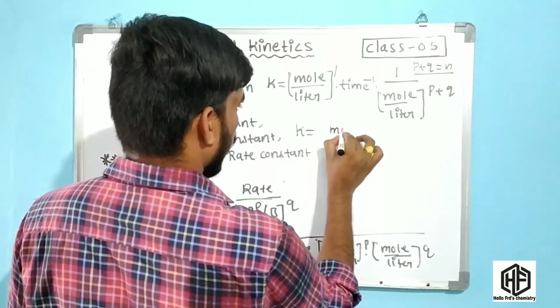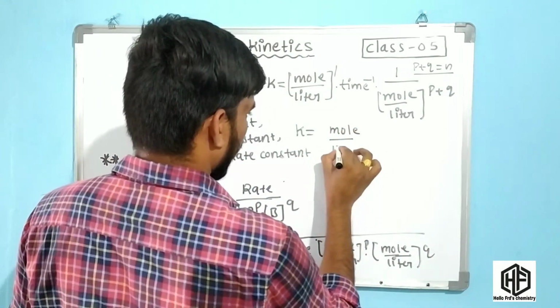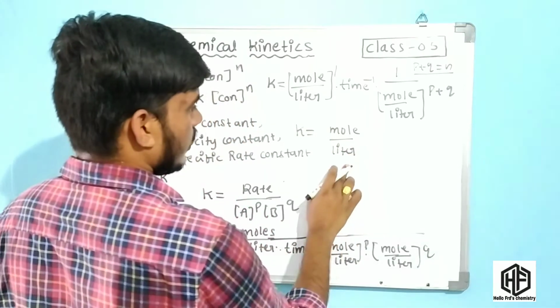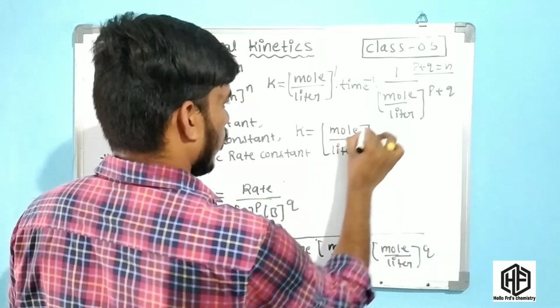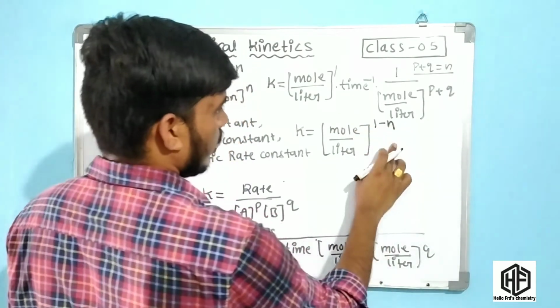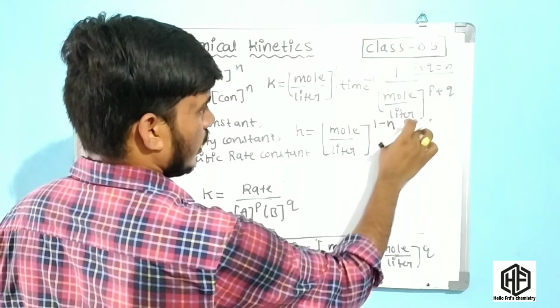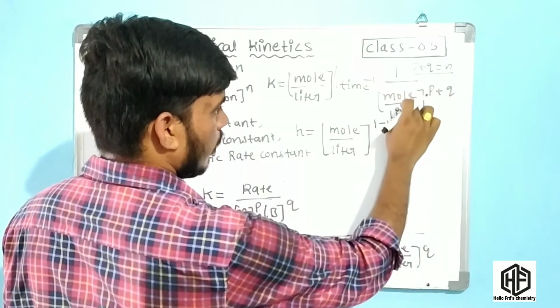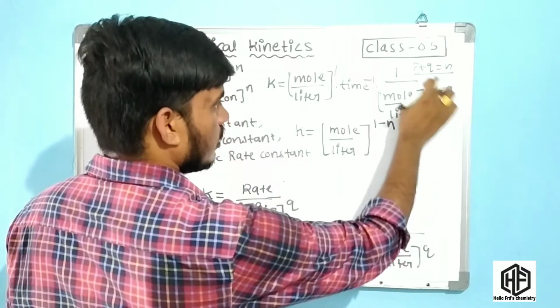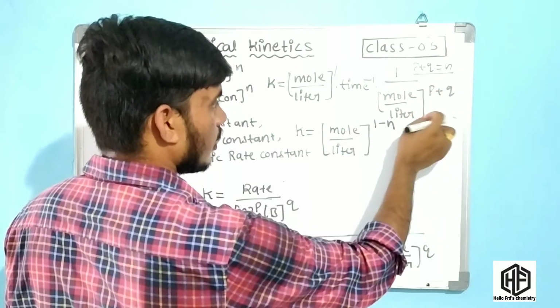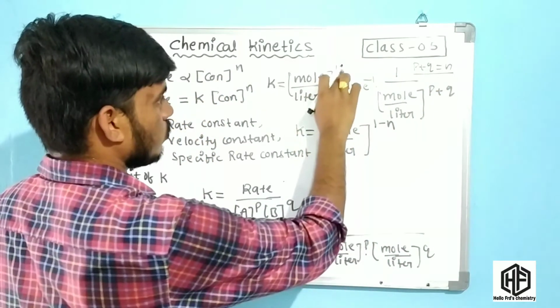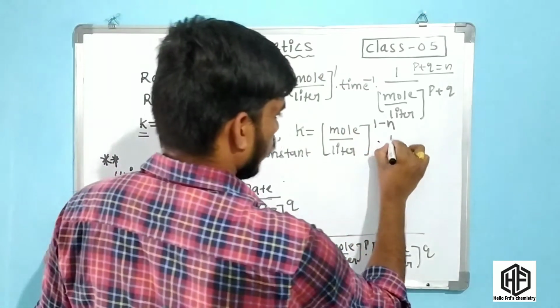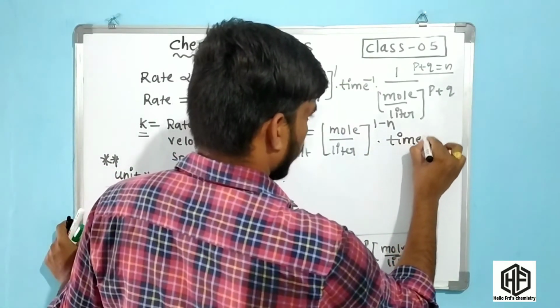Now what happened, friends? Moles per liter power 1 minus n, because 1 by moles per liter power p plus q is 1 by moles per liter power n, which is moles per liter power minus n. This is 1 minus n into time inverse.